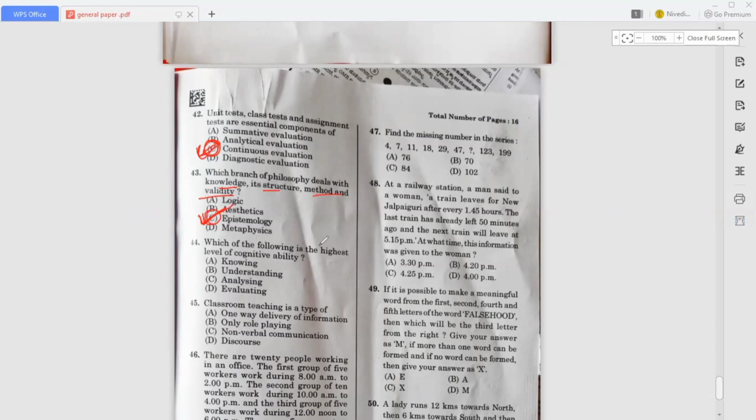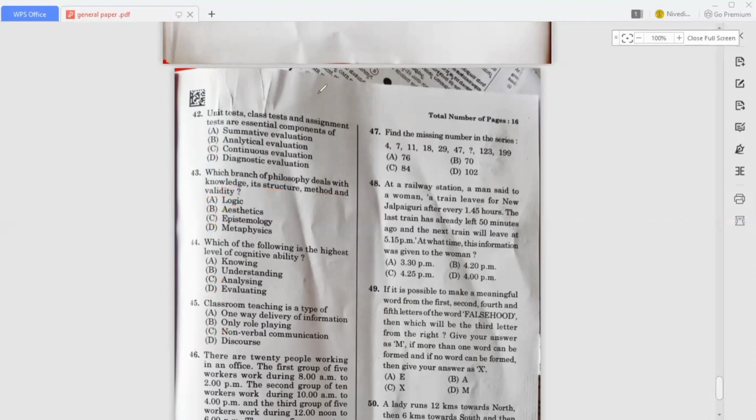Which of the following is the highest level of cognitive ability? Okay, so here evaluating is the highest level of cognitive ability. So that's why option D is the correct answer. So next question. Classroom teaching is a type of... okay, so here classroom teaching is a type of discourse. Option D is the correct answer for this question.